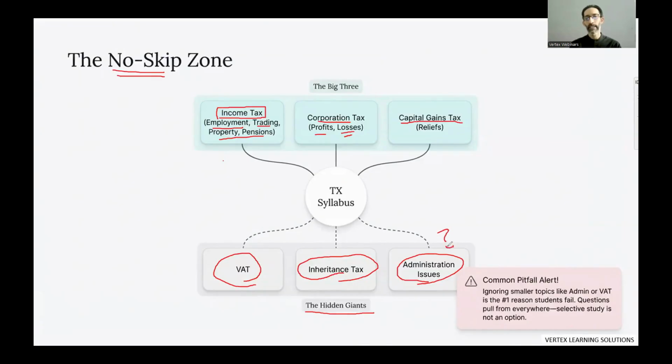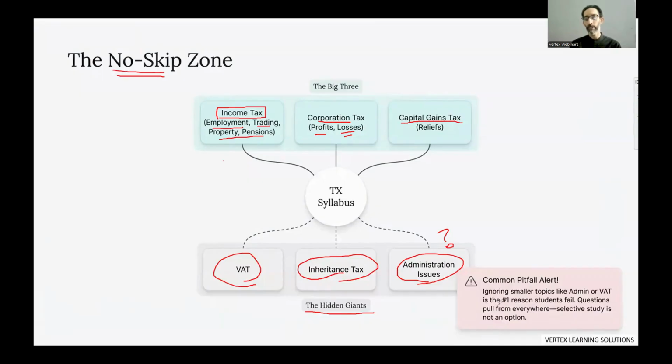Learning dates and learning fines and penalties, they tend to ignore it, and when you ignore it, you see what happens. Ignoring smaller topics like admin or VAT is the number one reason students fail. Questions pull from everywhere. Selective study is not an option.